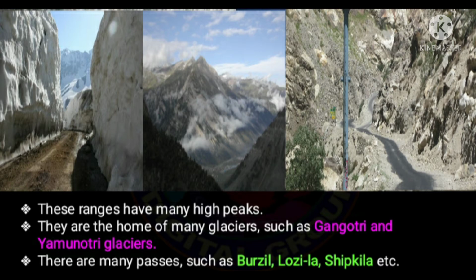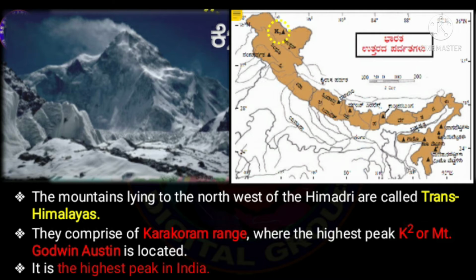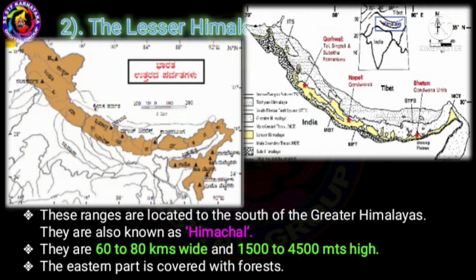There are many passes such as Burzil, Lozila, Shipkila, etc. The mountains lying to the northwest of the Himadri are called Trans-Himalayas. They comprise of Karakoram range, where the highest peak, K2 or Mount Godwin Austen, is located. It is the highest peak in India. Let us now study about the lesser Himalayas. These ranges are located to the south of the Greater Himalayas.